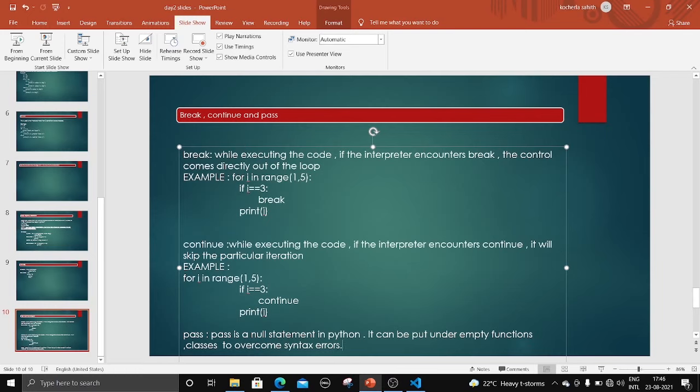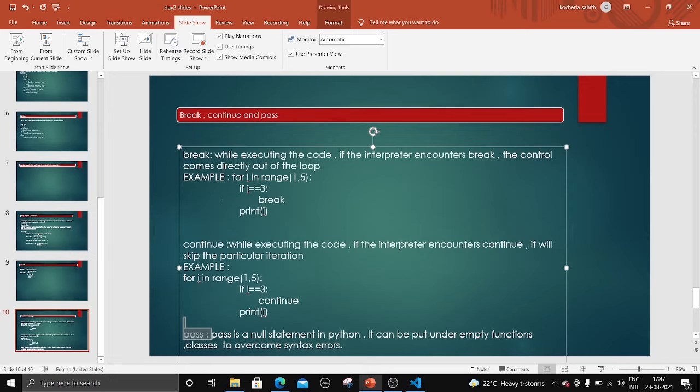Pass is nothing but a null statement in Python, right? So whenever we want to write a null, it will do nothing, right? So basically in functions and classes and objects we will use pass statement, right? So tomorrow we will be learning about functions, and then I will show you the use of pass, right? So just remember the definition. Pass is a null statement in Python, right? It can be put under empty functions and classes to overcome the syntax errors, right?